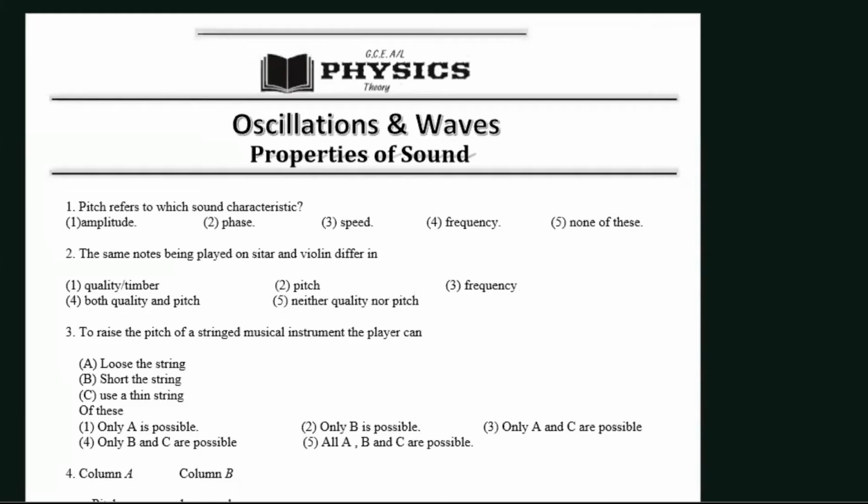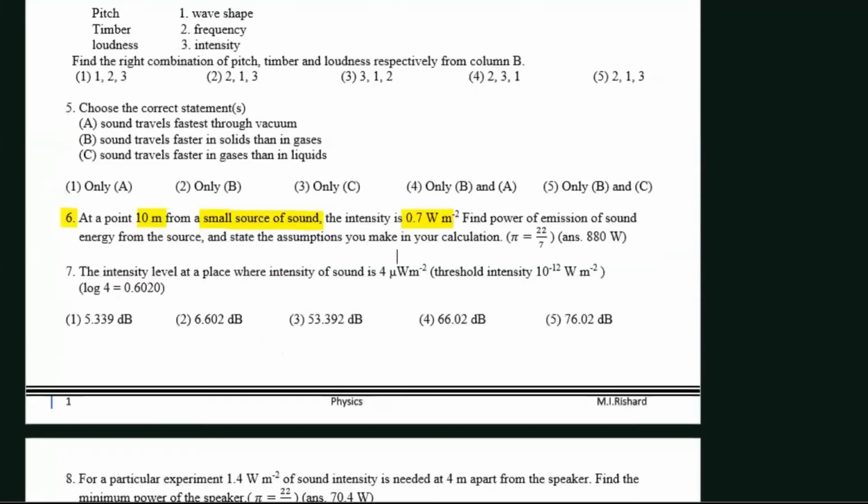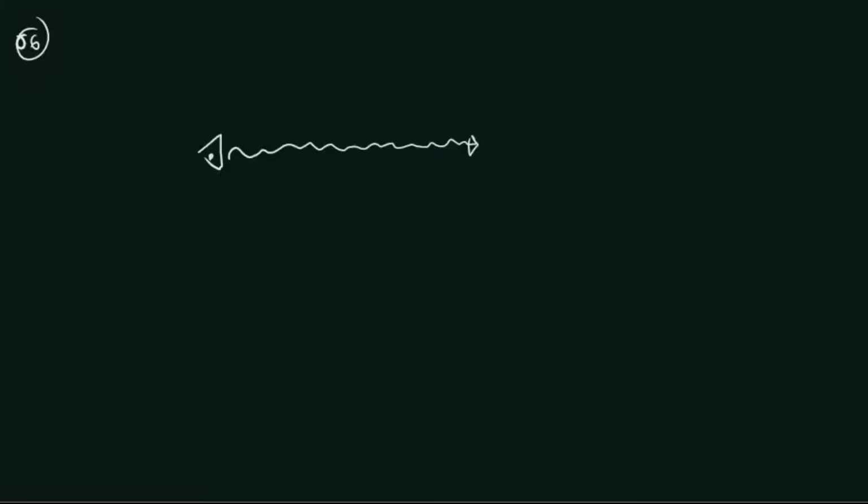At a distance r equals 10 meters, for example, if we consider this point as point A, a sound intensity of 0.7 watts per square meter was heard.